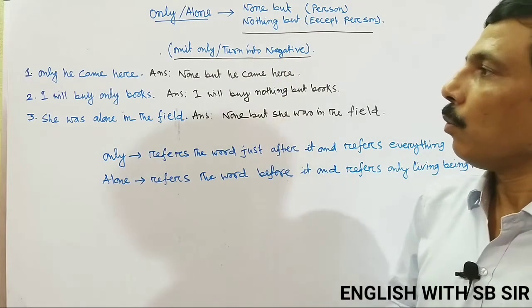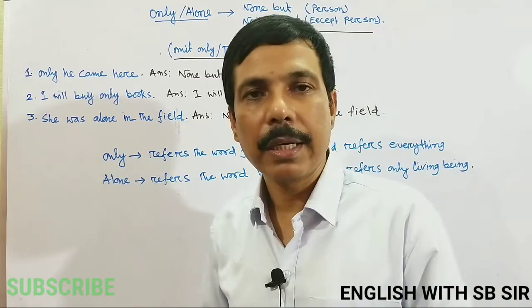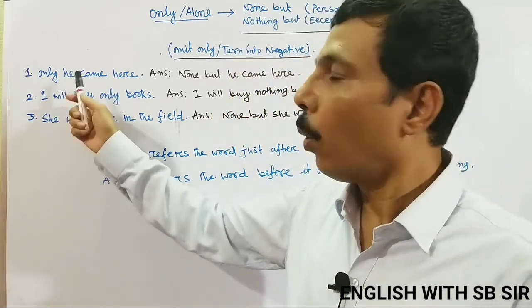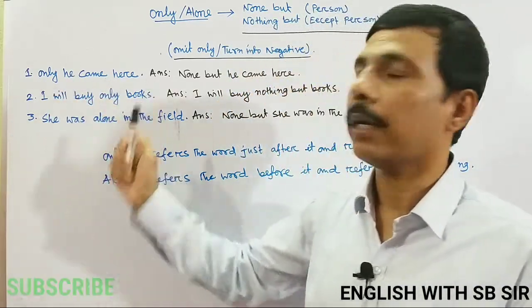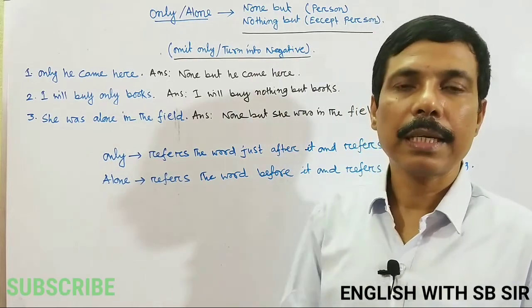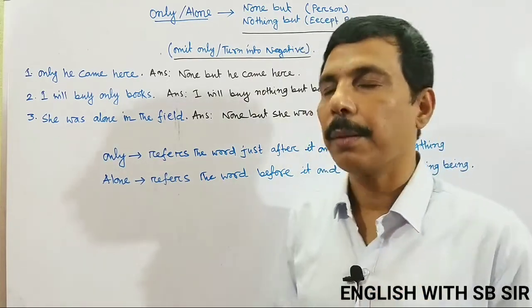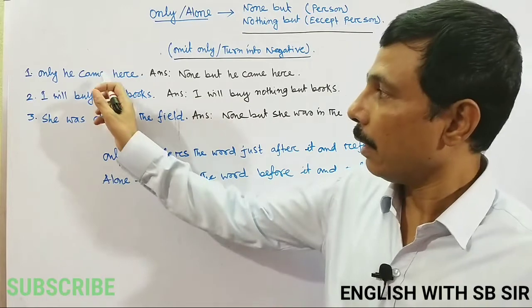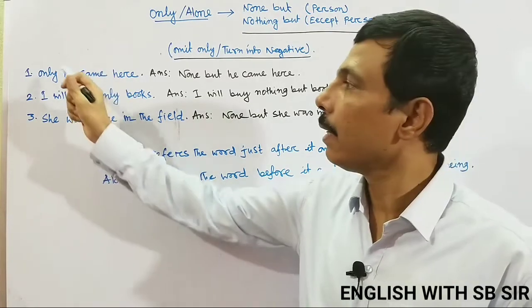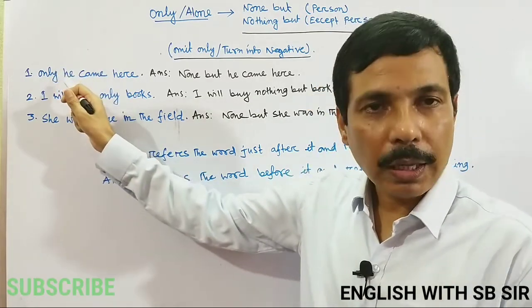Now I have written some examples here. So look at the example here. Only he came here. Only he came here. This sentence expresses the meaning that only one person came here and he is he. Now no other person came here.